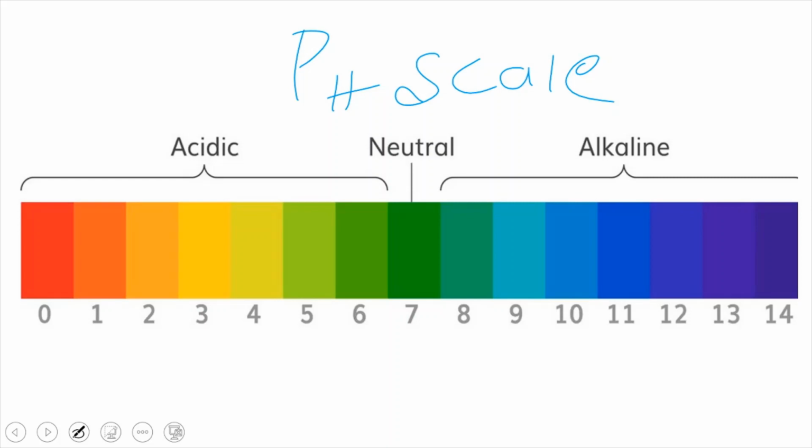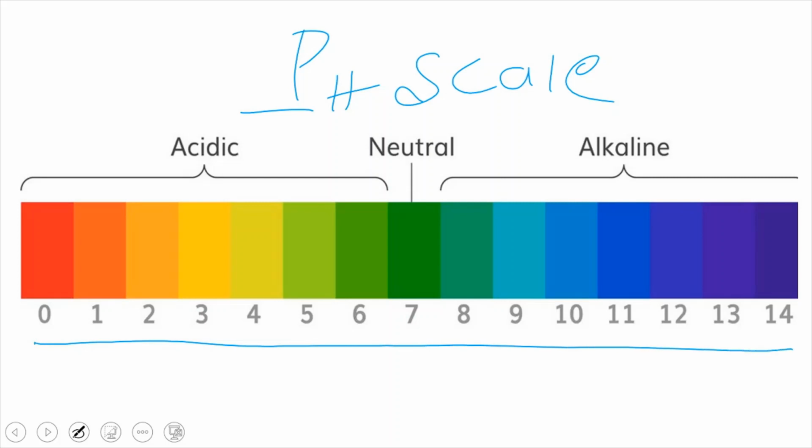And in pH, the P stands for potence. It's a German word. Potence means power. So the pH value of a solution simply indicates whether the given solution is acidic, basic or neutral. If you observe, on the scale there are some numbers from 0 to 14.